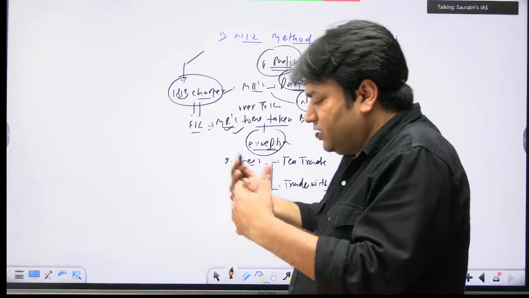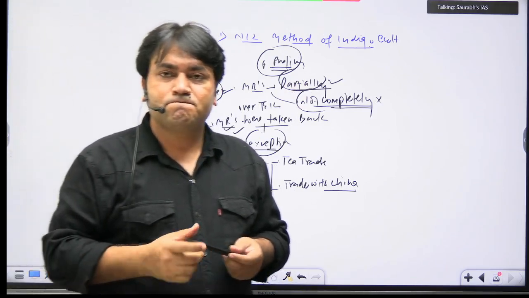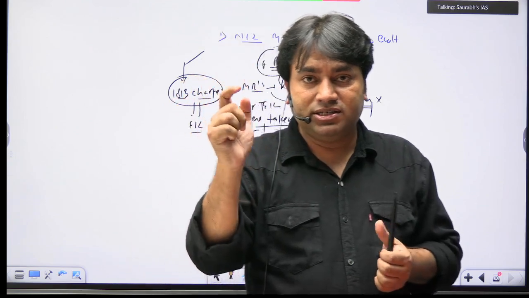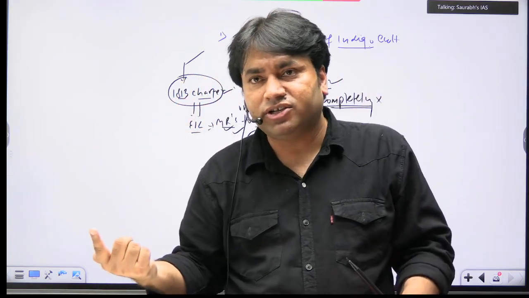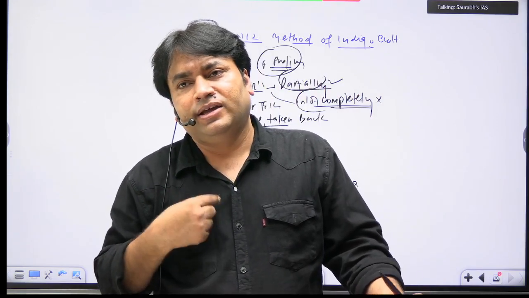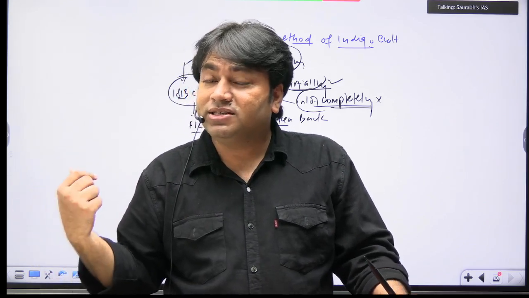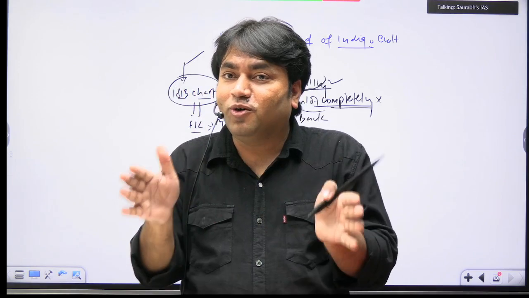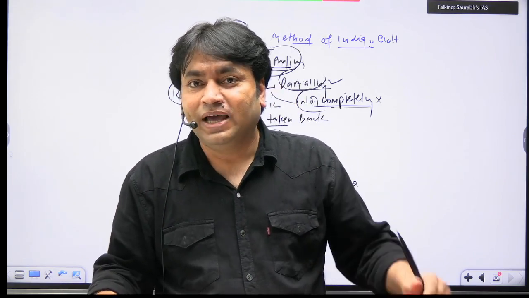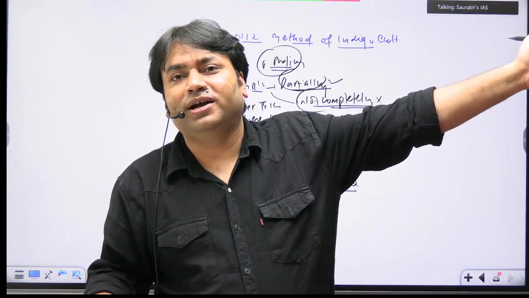Monopolistic right यहाँ पे क्या हुआ? It was ended partially, not completely. Two rights were retained. One is tea trade and the second is trade with China. It means tea trade केवल और केवल कौन कर सकता है? ईस्ट इंडिया कंपनी. चाइना के साथ ट्रेड कौन कर सकता है? Others also. What does it mean? It means that the gates of India were now open for the other individual traders and merchants of Great Britain.